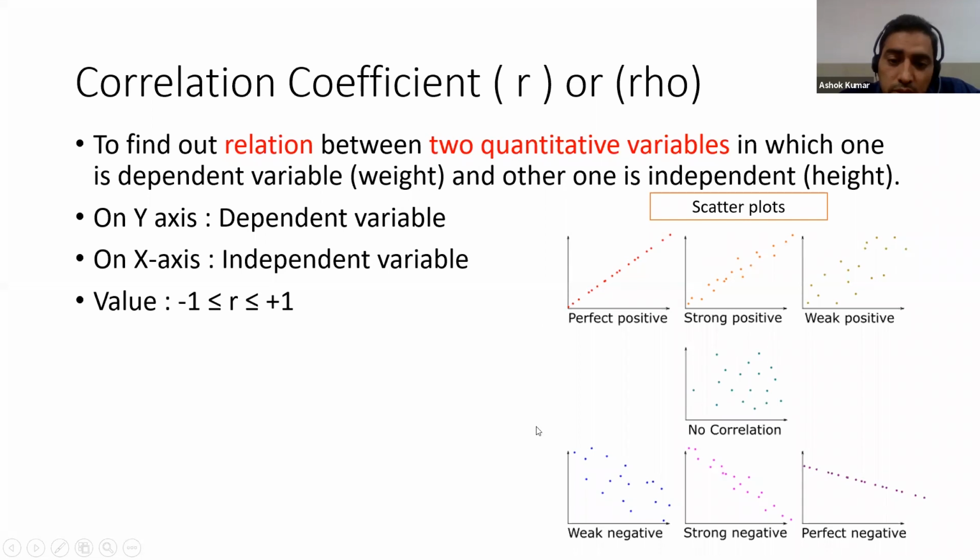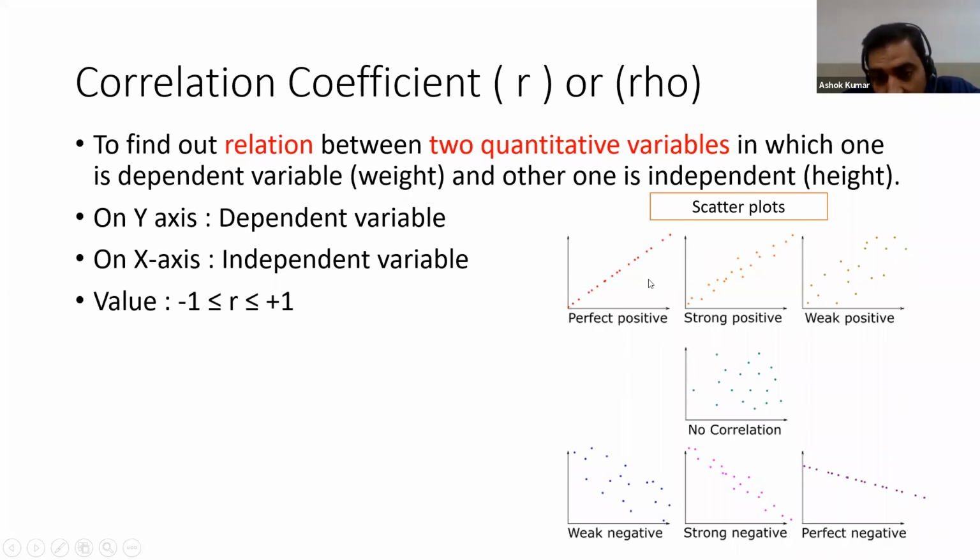If one thing is increasing and the second thing is decreasing, it's called negative correlation. If both things are increasing, it's called positive correlation. For example, if height is increasing, weight is increasing, so positive correlation. And for negative correlation, for example, supply decreasing, demand increasing. So this is a negative type of correlation. Here on the y-axis is the dependent variable, and on the x-axis the independent variable.